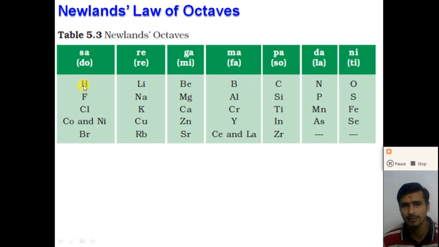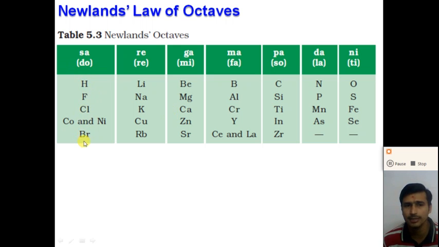This way: the first element is hydrogen, then lithium, beryllium, boron, carbon, nitrogen, oxygen, and after oxygen, fluorine. So hydrogen and fluorine had similar properties. Then sodium, magnesium, aluminium, silicon, phosphorus, sulfur, chlorine, potassium, calcium, chromium, right? Like this way, these elements had similar properties.